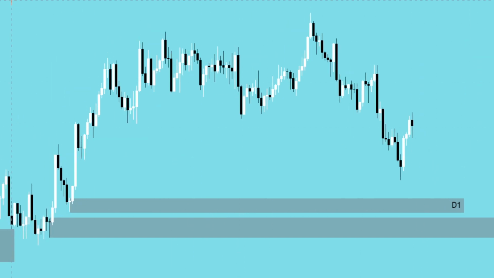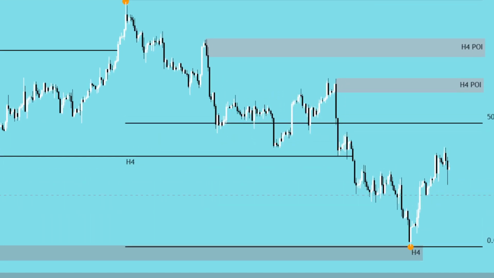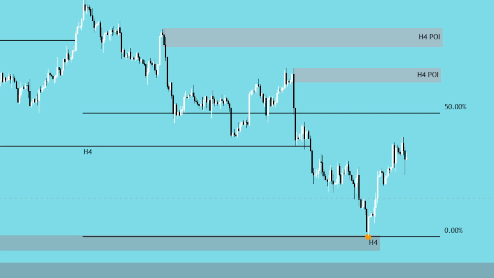Okay, getting down to the 4-hour time frame. The 4-hour time frame again paints the exact same picture as euro dollar, which is the reason I trade these two pairs, because they're highly correlated and they essentially move with the same narrative and the same story. The GBP USD pair tends to be more aggressive. That's the only real difference. It tends to mitigate deeper and have slightly deeper retracements. But other than that, they're very similar and they're highly correlated.